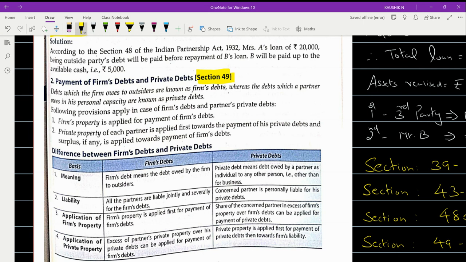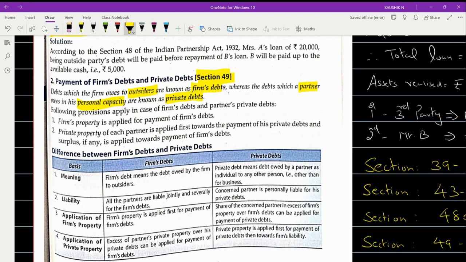If the firm has any debts to outsiders, that will be recorded as the third party's debt, which is called the firm's debt. In the same way, if any partner has a debt out of his personal capacity, it is called a private debt. The following provisions apply in case of firm's debt and private debt.